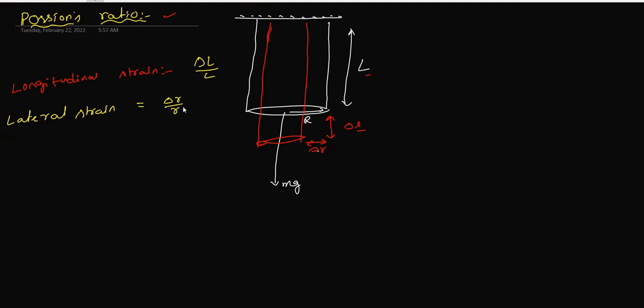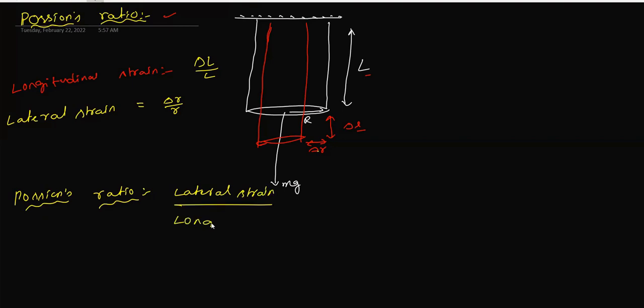So now Poisson's ratio is defined as the ratio of lateral strain to longitudinal strain. The symbol is sigma.